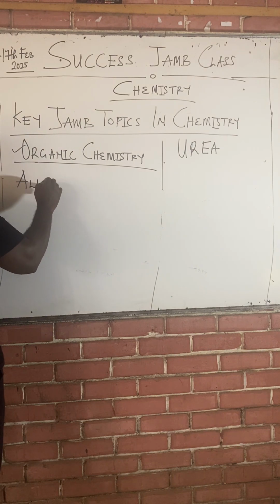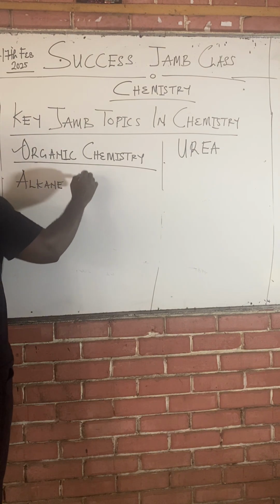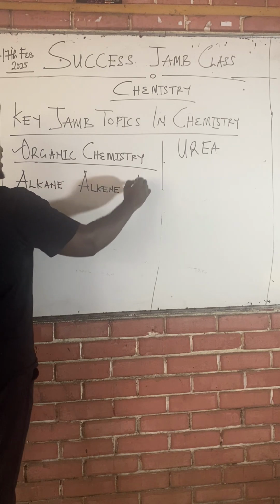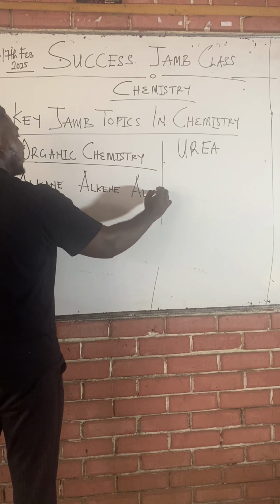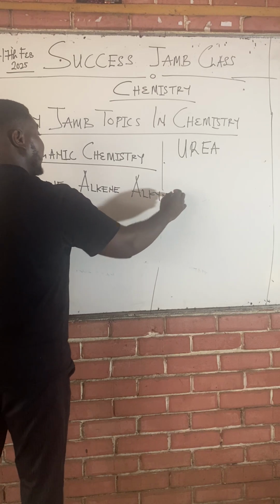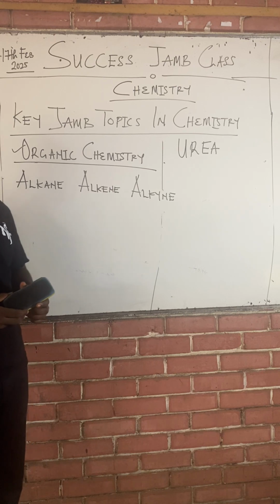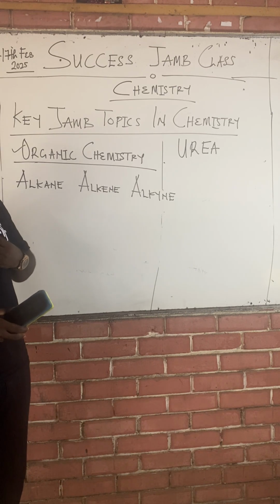The alkane family, the alkene family, and the alkyne family. These are the first three families of all organic compounds.